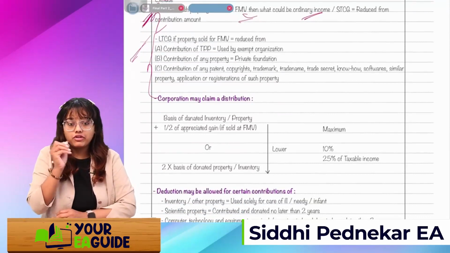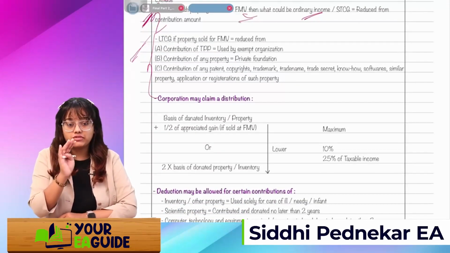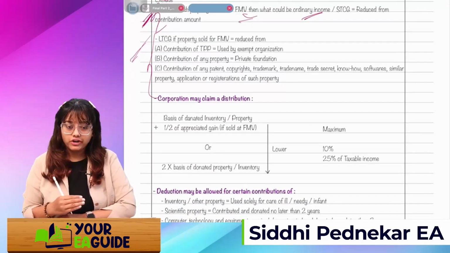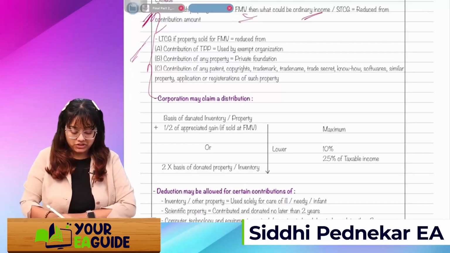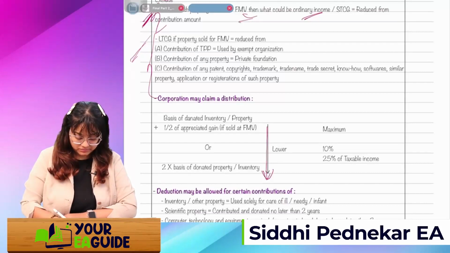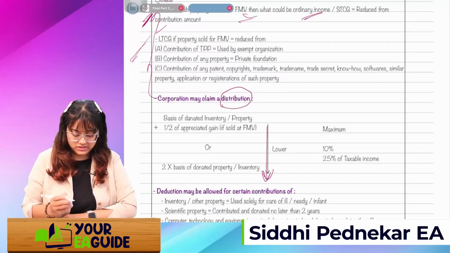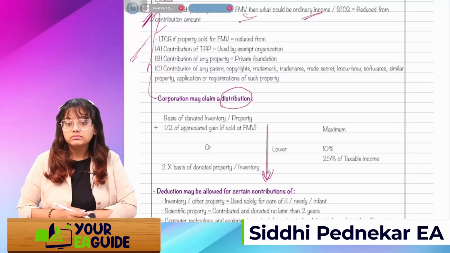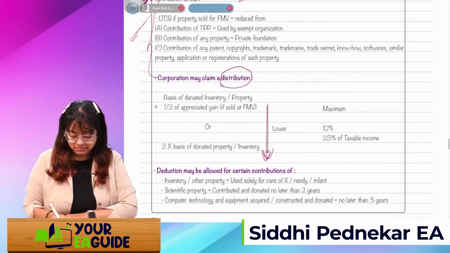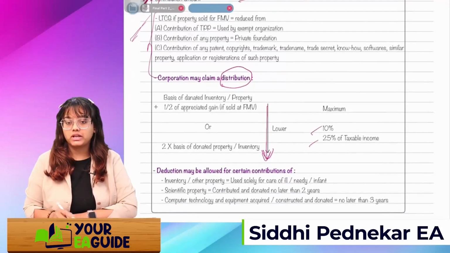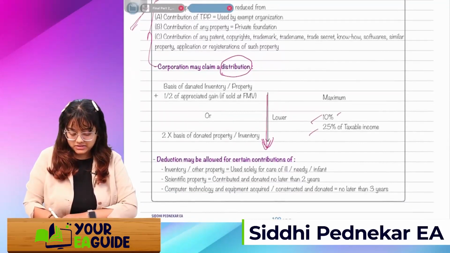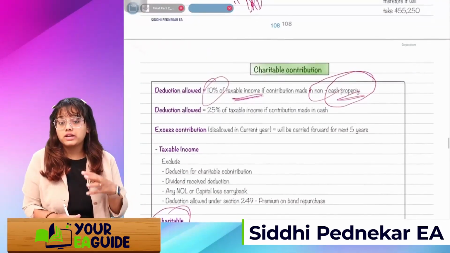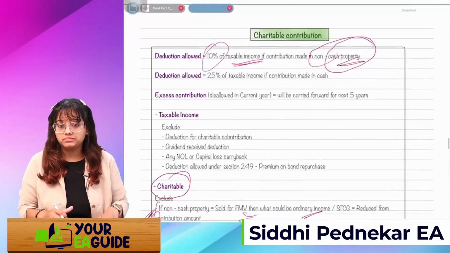So half of that we take plus basis of donated property, or 2 times the basis of the property, whichever is lower, the corporation can claim as a deduction. And it will be taxable maximum 10% or 25% of the taxable income. 10% if it's non-cash, and if it's cash, it's 25%. Understood, guys? Charitable contribution very well.